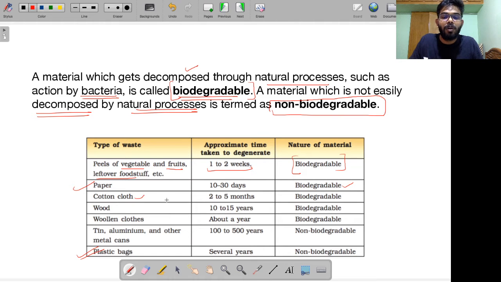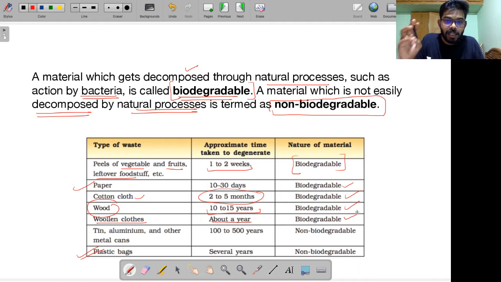Then we have cotton cloth. It lasts for 2 to 5 months. It is also an example of biodegradable material. Then wood, as you can see, these are all natural objects. It will take around 10 to 15 years for it to undergo decomposition. This is also biodegradable. Then we have woolen cloths. This takes about a year, but this is also an example of biodegradable object, right?